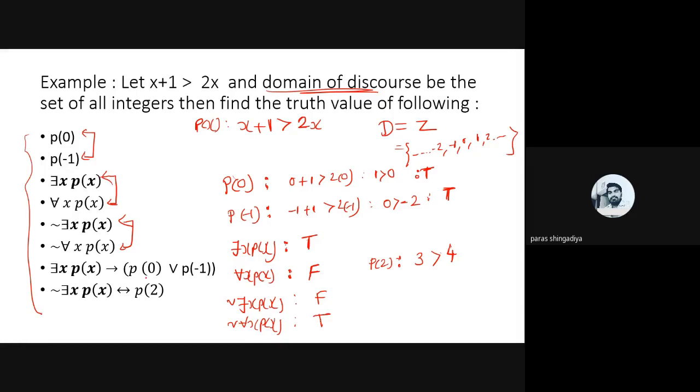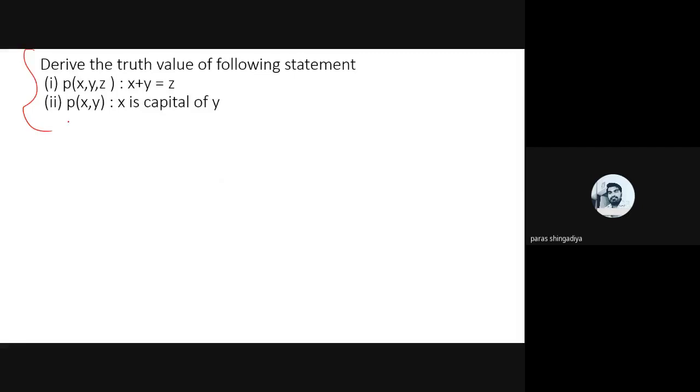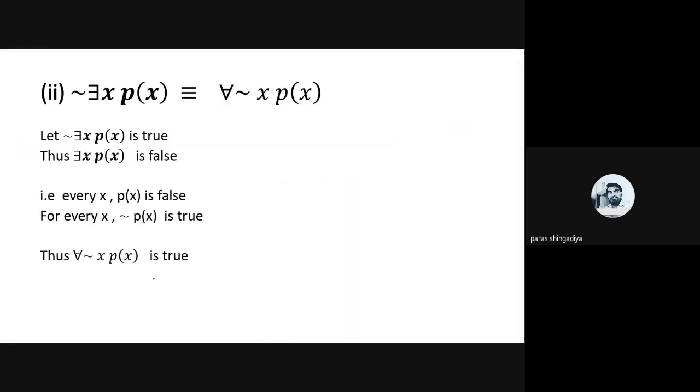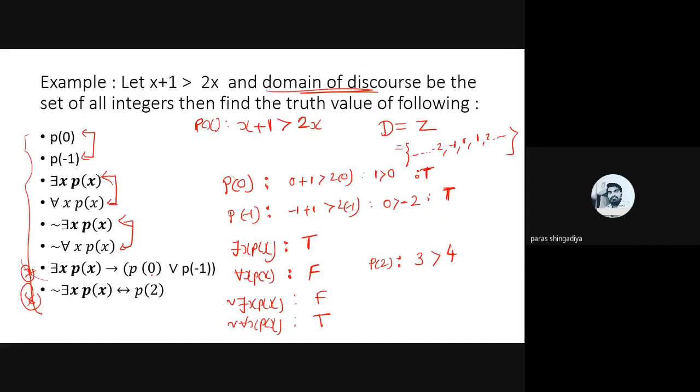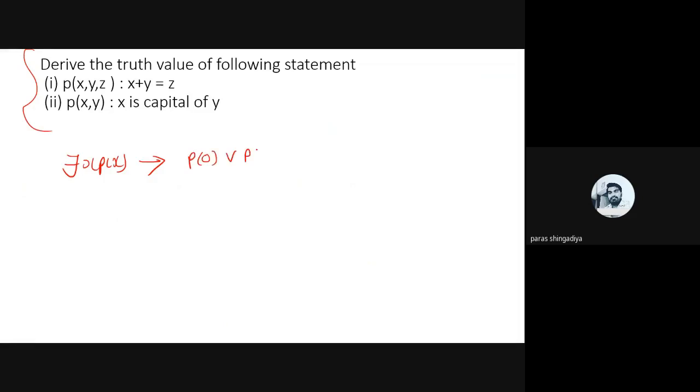That is this one. Okay, and now in the 7th and 8th, you can use the tabulated form to predict such an answer. Let us take it here, then after we'll discuss this example. We have the formation: there exists x, P(x), conditionally P of 0 or P of minus 1. You can make a tabulated form here to predict the truth value. We have P of 0, P of minus 1. Then we require P of 0 or P of minus 1.